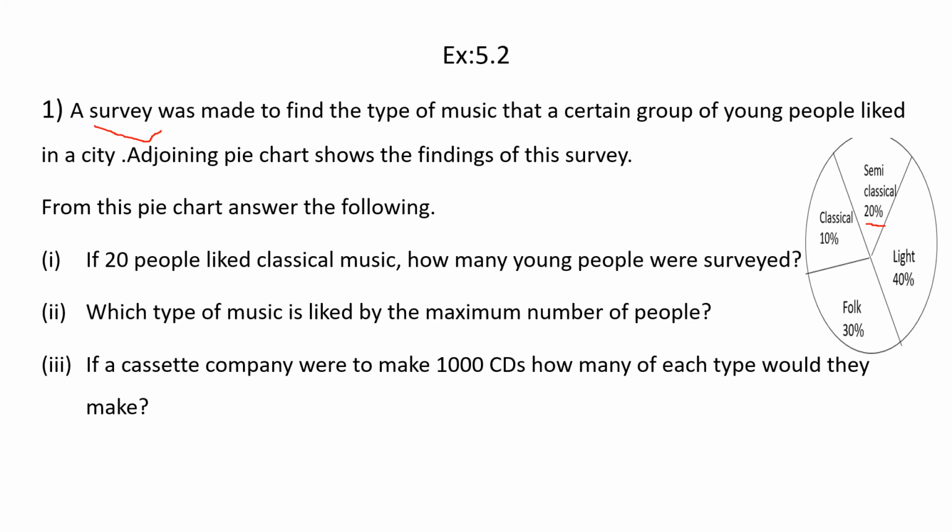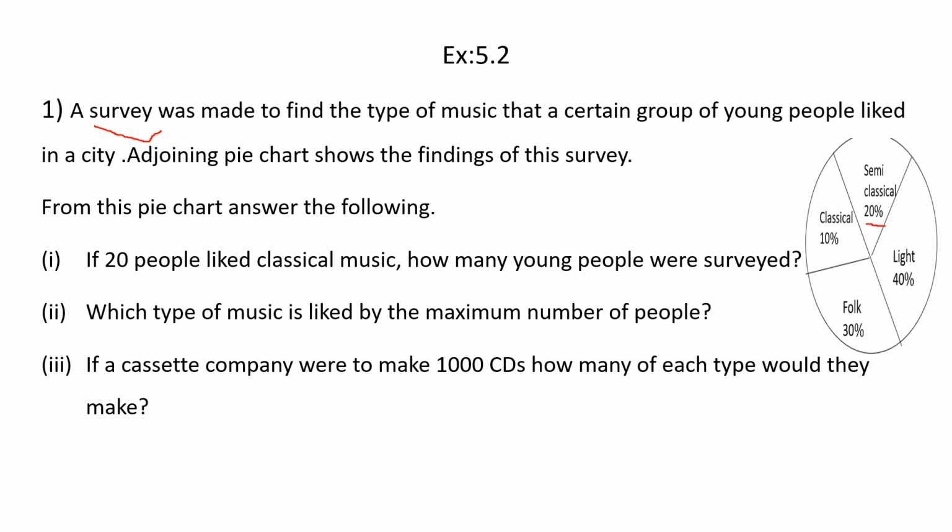So we want to find out how many of each type they would make. The total is 1000 CDs. From that we want to find the number of CDs for light music, for classical, for semi-classical, and for folk. Like that we want to find separately for all the music.